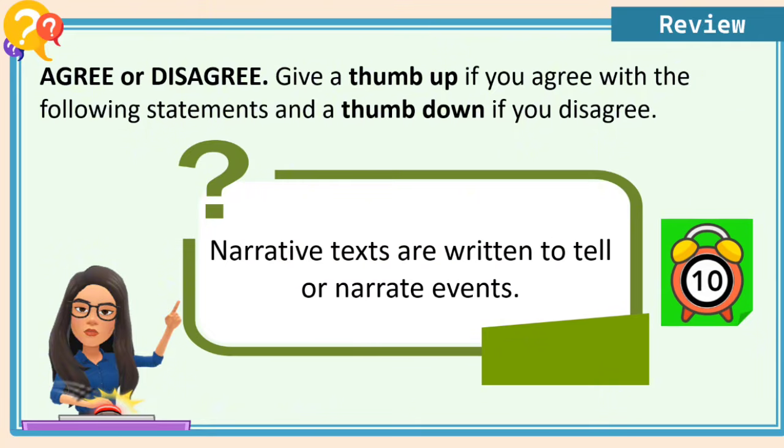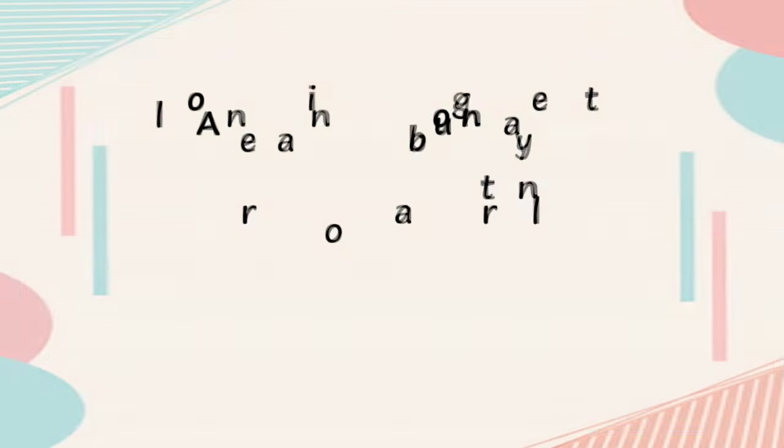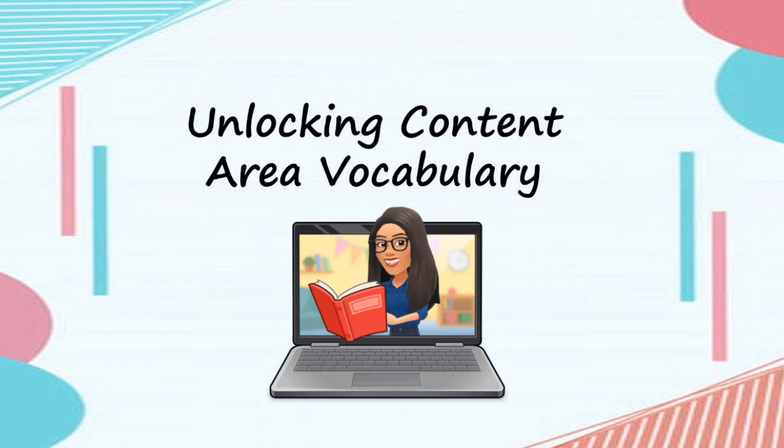Finally, narrative texts are written to tell or narrate events. Is it a thumb up or a thumb down? The correct answer is thumb up. Did you get it all correct?